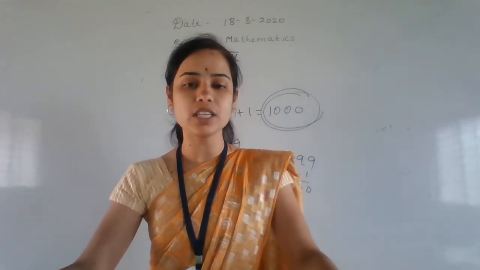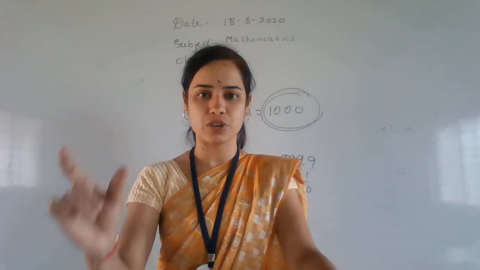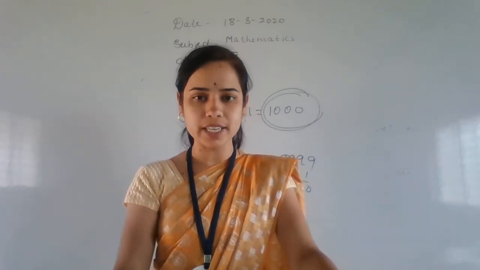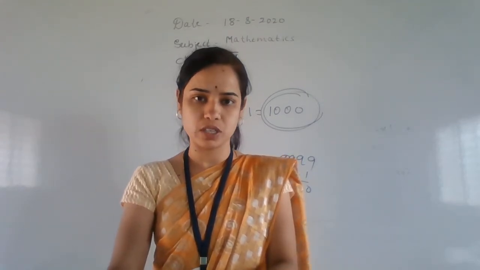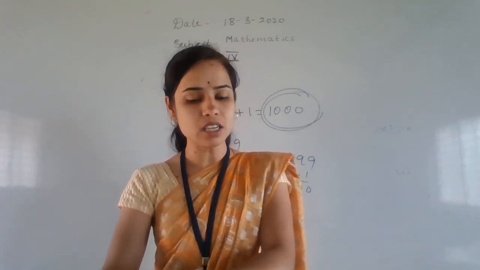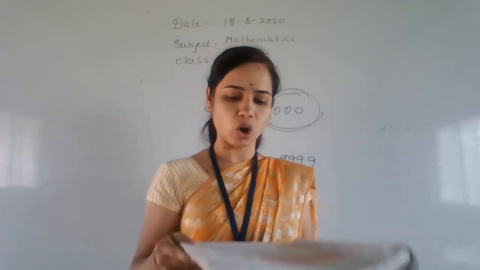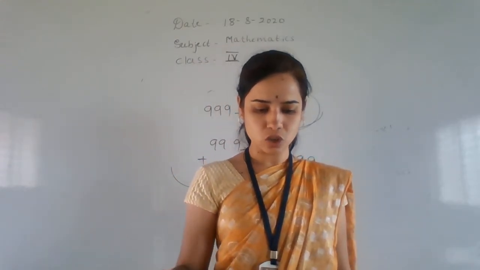After that 4 digit, smallest 1000, biggest 9999. The smallest 5 digit number means 10,000. After that, 99,999 is the biggest 5-digit number. I hope you all got this topic, children.